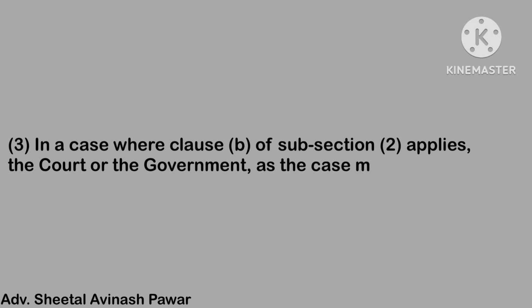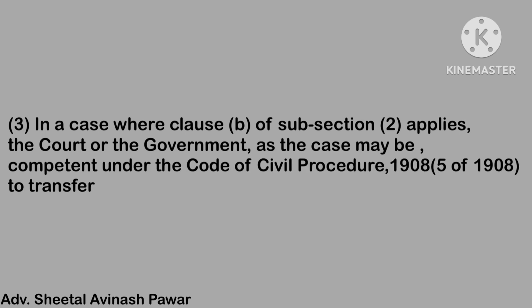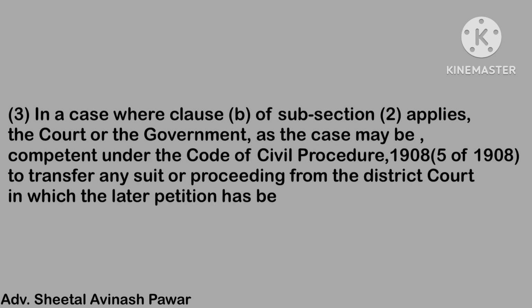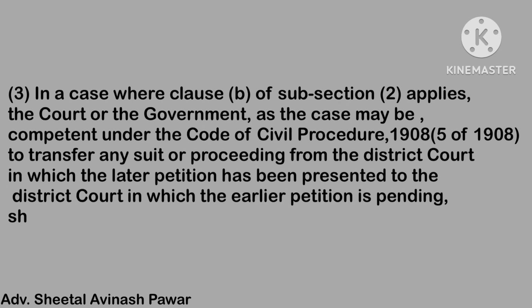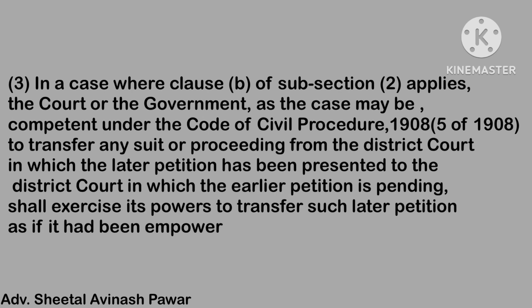Subsection 3. In a case where clause B of subsection 2 applies, the court or the government, as the case may be, competent under the Code of Civil Procedure of 1908 (5 of 1908) to transfer any suit or proceeding from the district court in which the later petition has been presented to the district court in which the earlier petition is pending, shall exercise its power and transfer such later petition as if it had been empowered so to do under the said code.